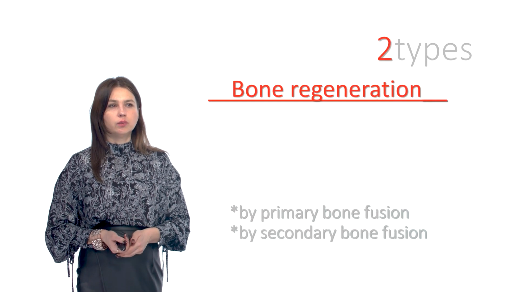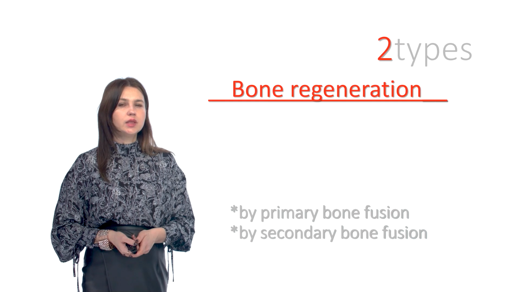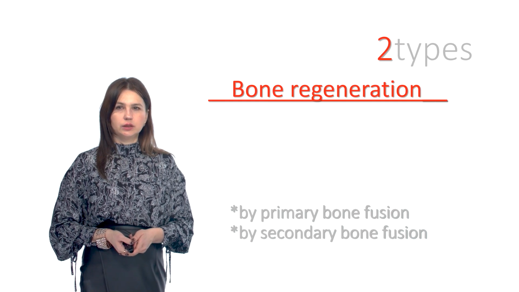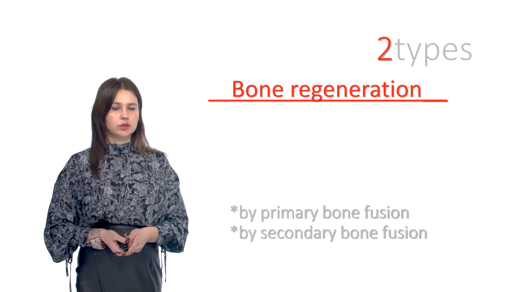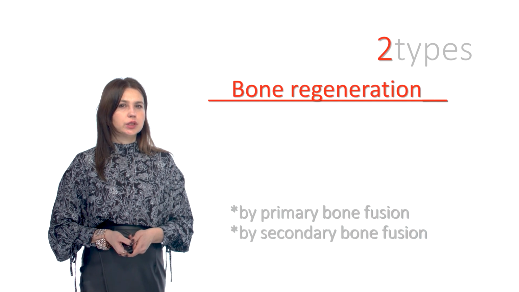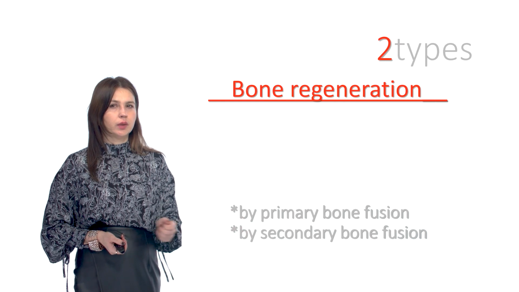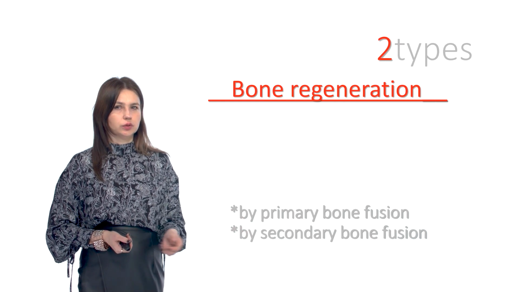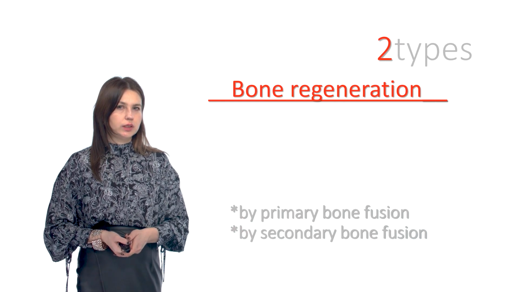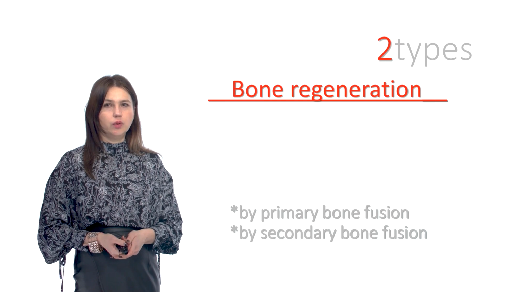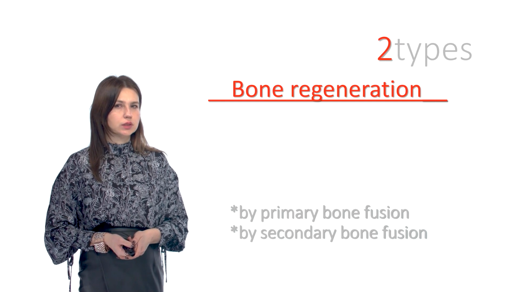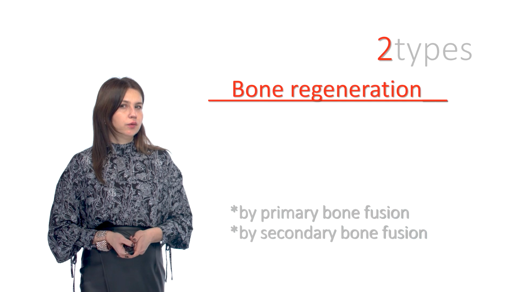Next, it's about bone regeneration. Another special case is the regeneration of bone tissue, regeneration of bone fractures, which can occur in two ways: primary bone fusion and secondary bone fusion. Primary bone fusion occurs in an uncomplicated bone fracture when the bone fragments are well matched and fixed and there is no infection.